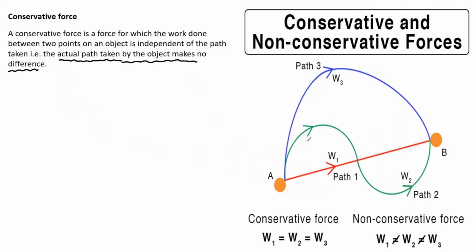The actual path taken does not matter. Whether you go from path 1, path 2, path 3, whatever path you take, it has no significance on the amount of work done. The work done is independent of the path taken by that particular object.